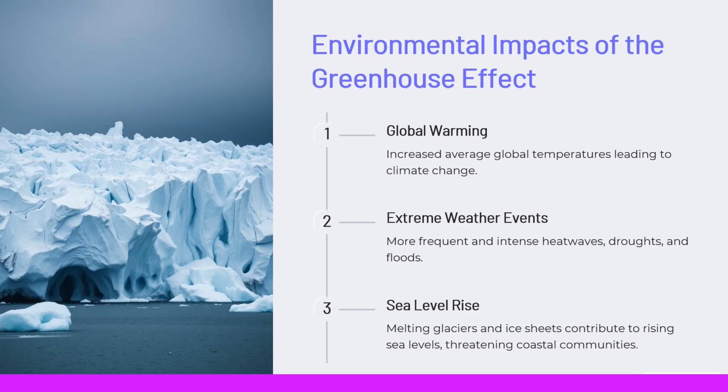Extreme weather events. Rising temperatures contribute to more frequent and intense heat waves, droughts, and floods. These extreme weather patterns threaten food security, human health, and infrastructure. Sea level rise. Melting glaciers and ice sheets caused by warming temperatures lead to rising sea levels. This puts coastal communities and ecosystems at risk, leading to flooding and the potential displacement of millions of people.